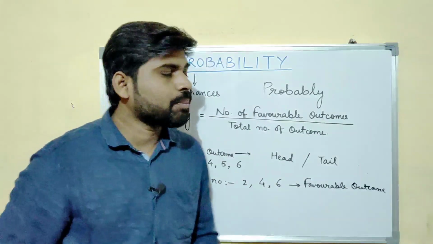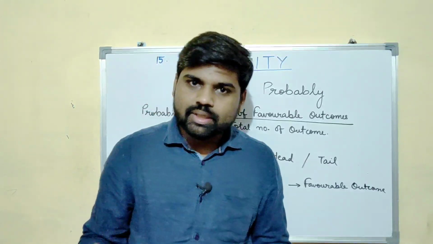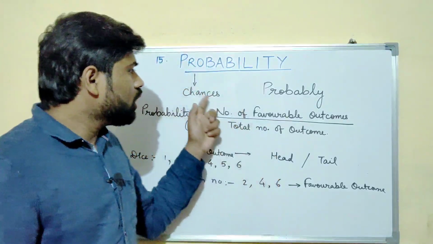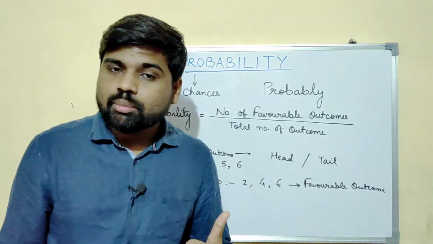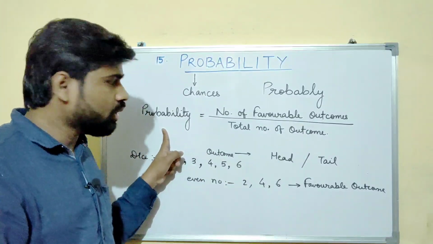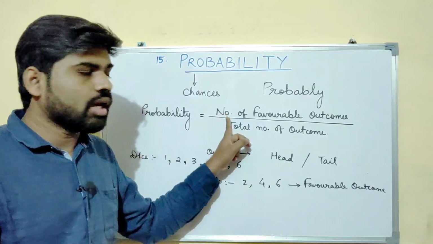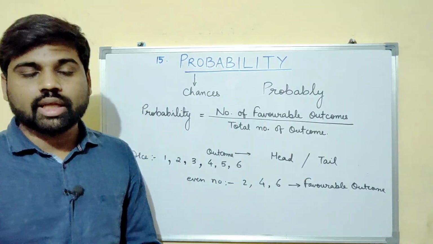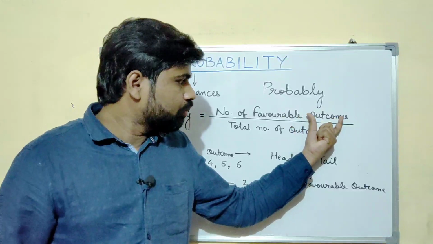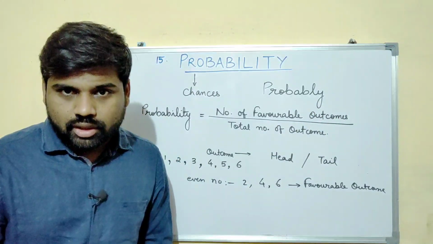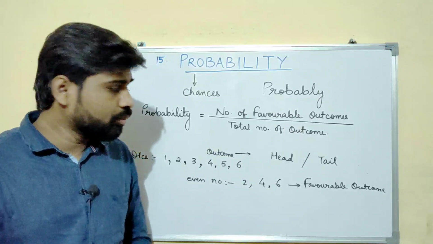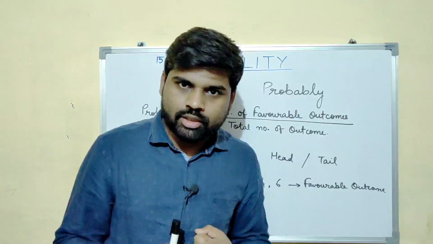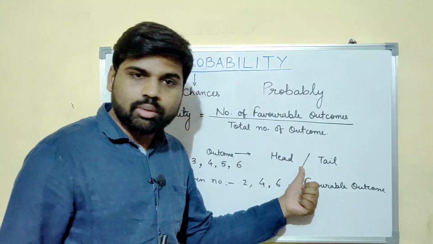Let me just sum it up. What is probability? Probability means chances. Now here in this chapter, we will associate a number to the chances. How to find the probability? The formula is very simple. Probability is equal to number of favorable outcomes upon the total number of outcomes. Then I told you what is outcome. Outcome is the result of an event, right? If you toss a coin, you might get a head or a tail, which is the outcome here.